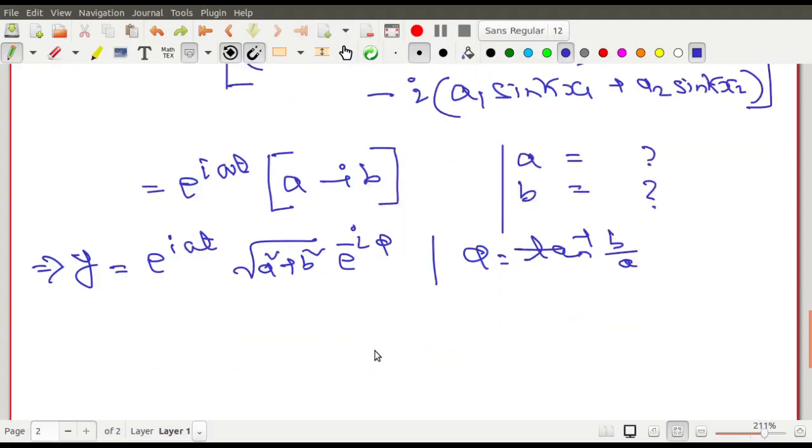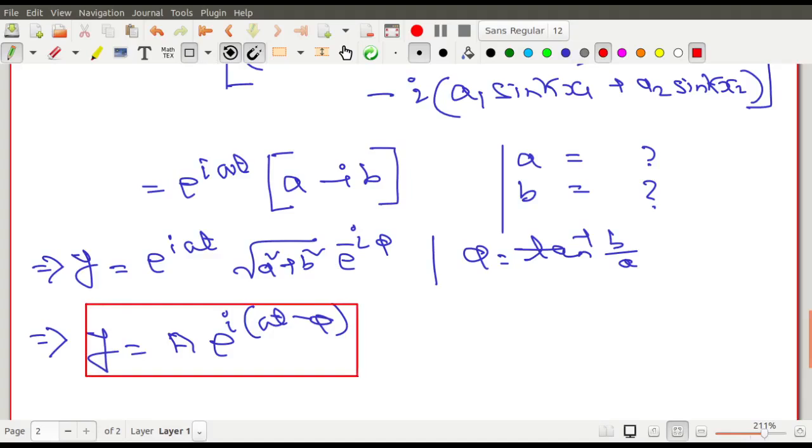So e to the power i omega t, root over of a square plus b square is the magnitude. Any complex number has two parts. One is the amplitude part and one is the phase part. So that is what I have written over here. Or you may write y equals some capital A e to the power i(omega t minus phi). So this is the resultant effect at the point capital P after the superposition of the two waves. দুটো ওয়েভ সুপারপোজ করে যাওয়ার পরে এটা হচ্ছে তাদের রেজাল্টেন্ট এফেক্ট. This is the resultant effect that you obtain at that particular point. আন্ডারস্টুড? এটা হচ্ছে রেজাল্টেন্ট এফেক্ট আমরা যেটা ওই পয়েন্টে পেয়েছিলাম.